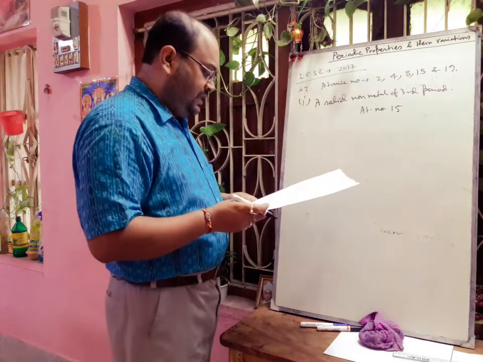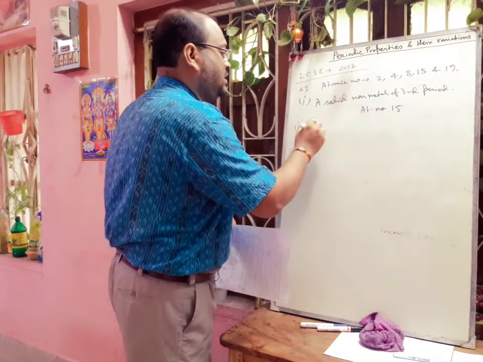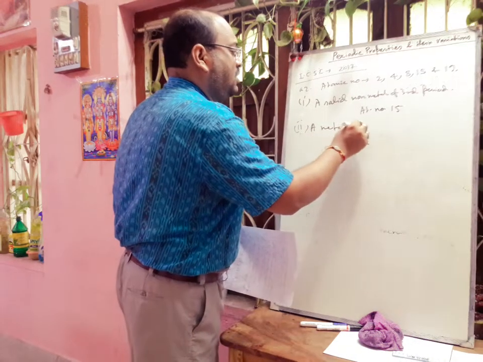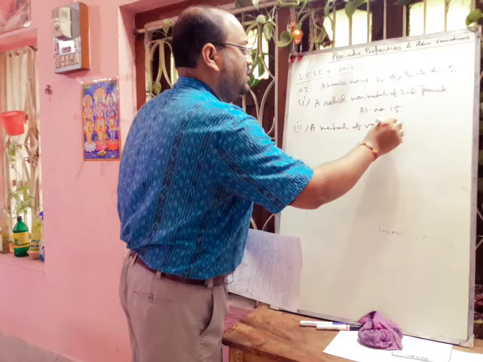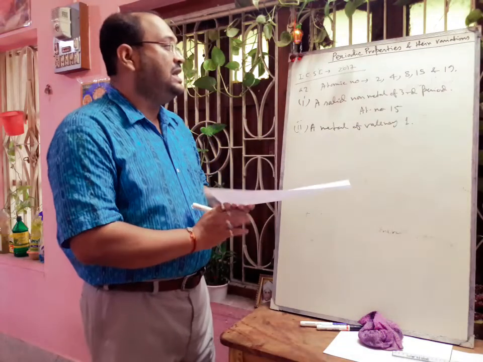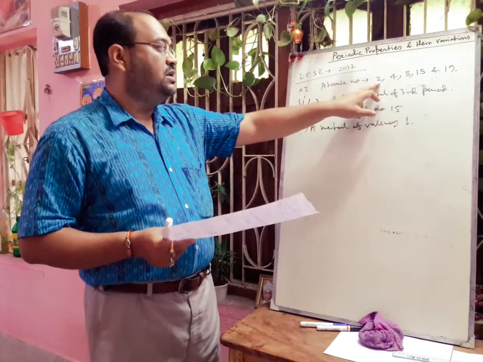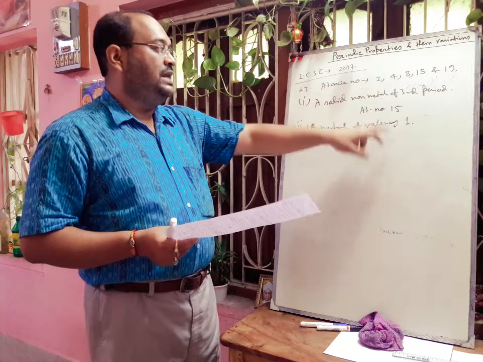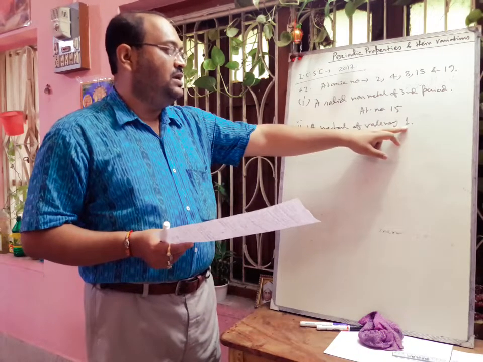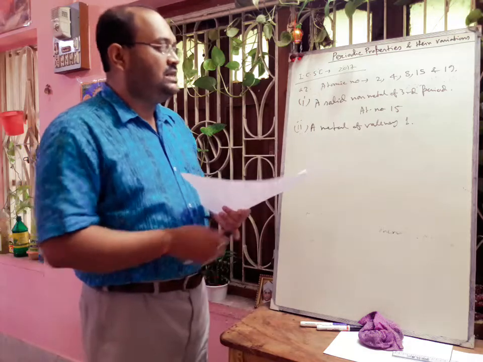Next question is given. A metal of valency 1. So what will be the answer here? First one is atomic number 2, not possible. How to understand? If we write the electronic configuration, then you can easily understand.